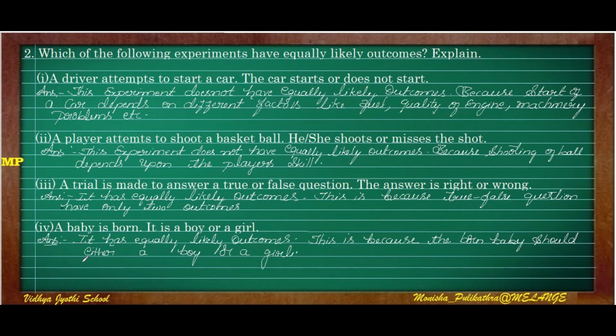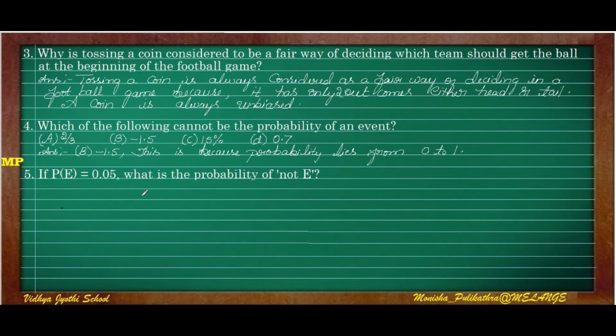This type of question is said to have equally likely outcomes because a true or false question has only two outcomes. The last one is: a baby is born, it is a boy or a girl. So this is also an equally likely outcome, because the question arises like boy or a girl. So this is considered as an equally likely outcome. Either we can say boy or a girl. I hope you understood this. Let us move on to the third question of this session.